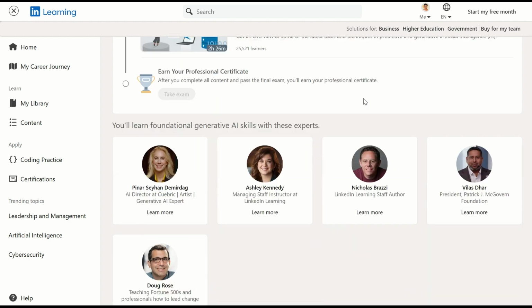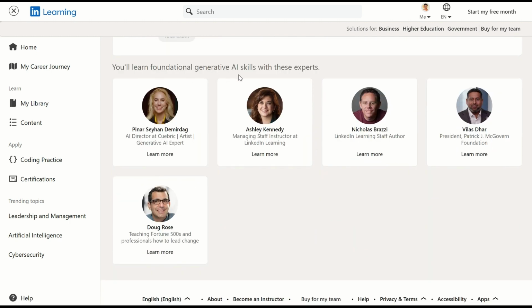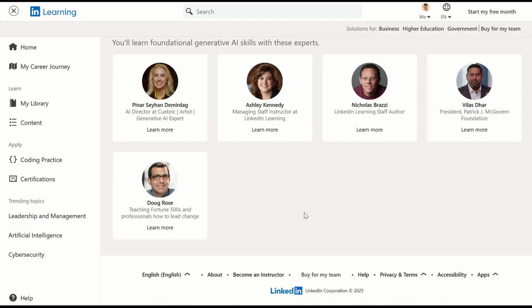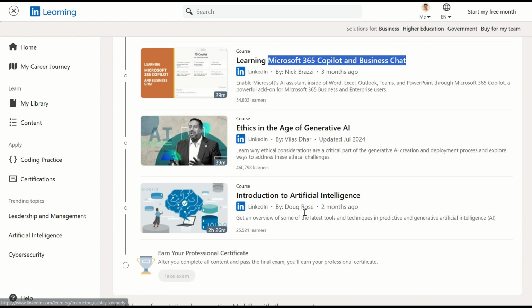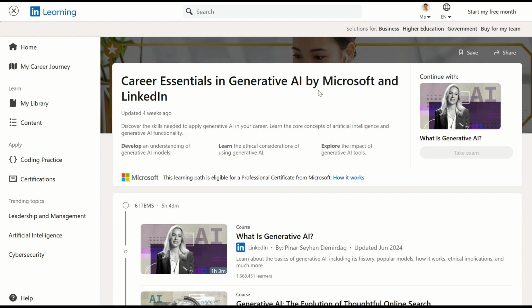If I go down, you will learn foundational generative AI skills with these experts. So these are the 5 experts from whom you will learn the generative AI course. So this is all about the generative AI course which is provided by Microsoft and LinkedIn. Get a free certification once you take the exam.